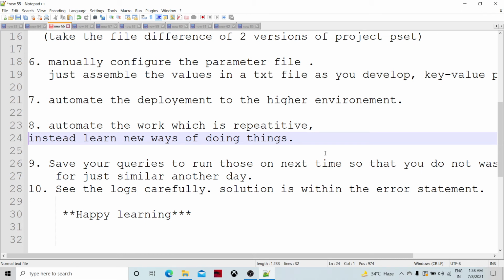So this is that, and then save your queries. If you are working with a database or data warehousing application, and you invest 1.5 hours today to create some complex queries, then save those queries at some safe place. I think people do this, and let's emphasize doing this on a daily basis.